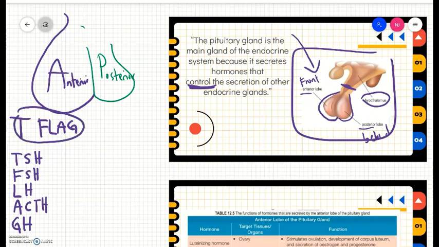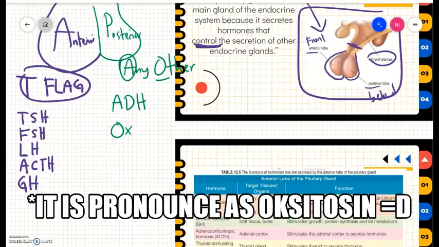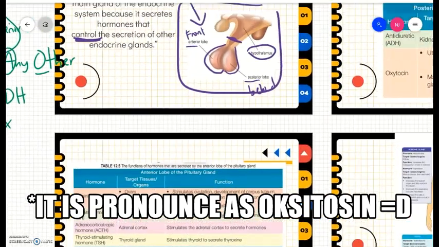Remember this, T-FLAG. For the posterior lobe, you just recall it as "any other", because A stands for ADH, antidiuretic hormone, and O stands for oxytocin.